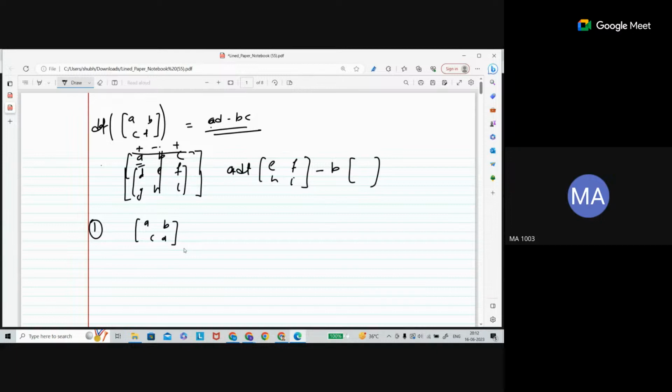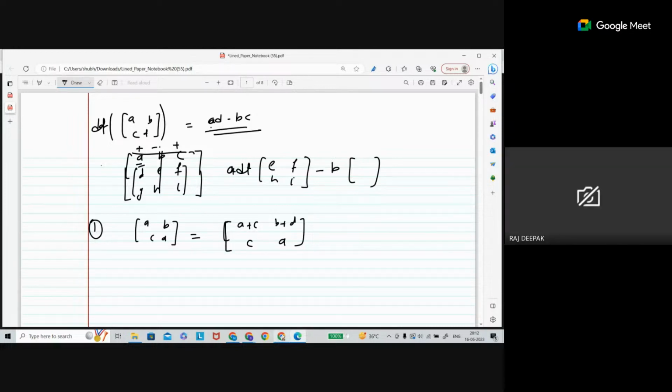The first property is, if you add a row to another row, then it will not affect the determinant. So let's say a plus c is there, you are adding the second row to the first row, and this is b plus d, and the determinant is the same. This is said to be the row operation of the first kind.